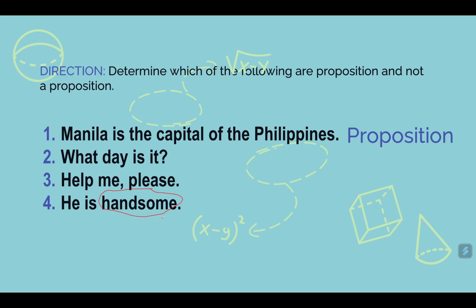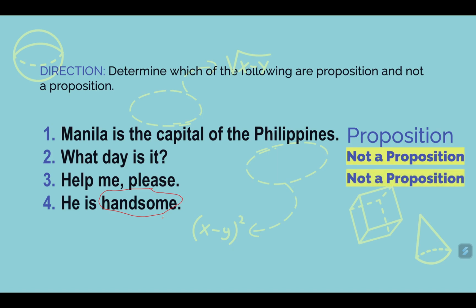So here we reveal the answers. So number 1 is a proposition. Number 2 is not a proposition because it is a question sentence. And number 3, it is not a proposition because it is a command sentence. But number 4, for philosophy people, they consider it as a proposition, but for mathematics, because of the ambiguity of the word handsome, we cannot consider this one as a proposition.